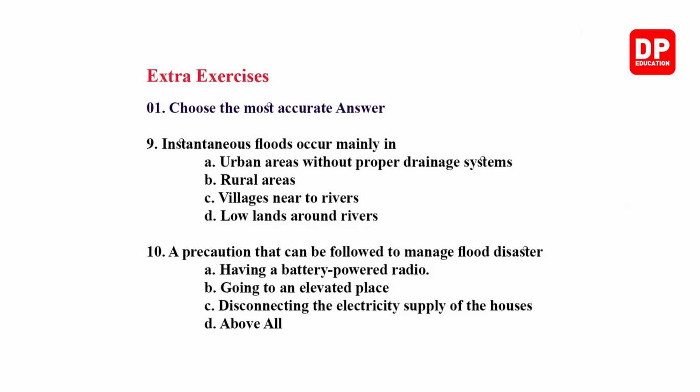Instantaneous flood occurs mainly in... This is very simple, my dear children, this is a sudden flood. Sudden floods mainly occur in urban areas, not in rural areas. Usually in rural areas, floods occur because of the overflow of rivers or other waterways.